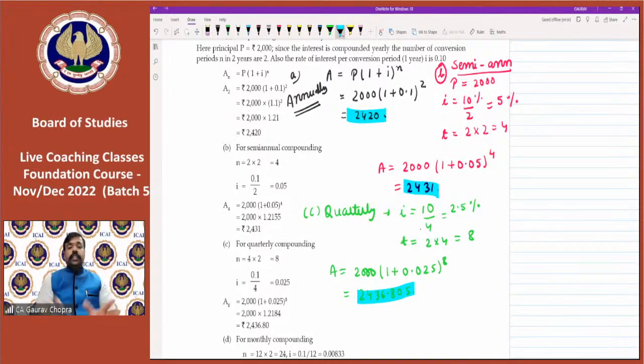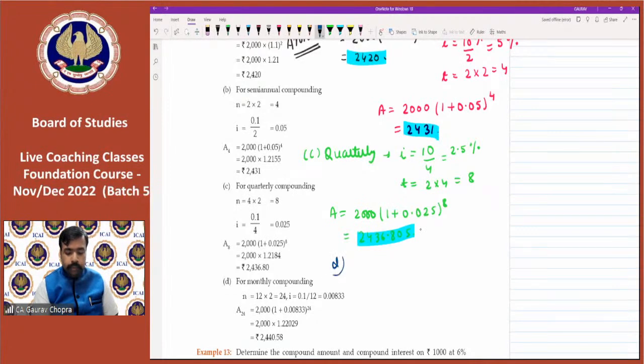So all these things you can do directly on the calculator. I am doing it on the screen in order to show you the calculations. Otherwise, in examination, you are not supposed to write each and everything. Just do all these things on your calculator. Like now the fourth one, monthly. Now you don't write anything and just try to solve it on your calculator. Okay.